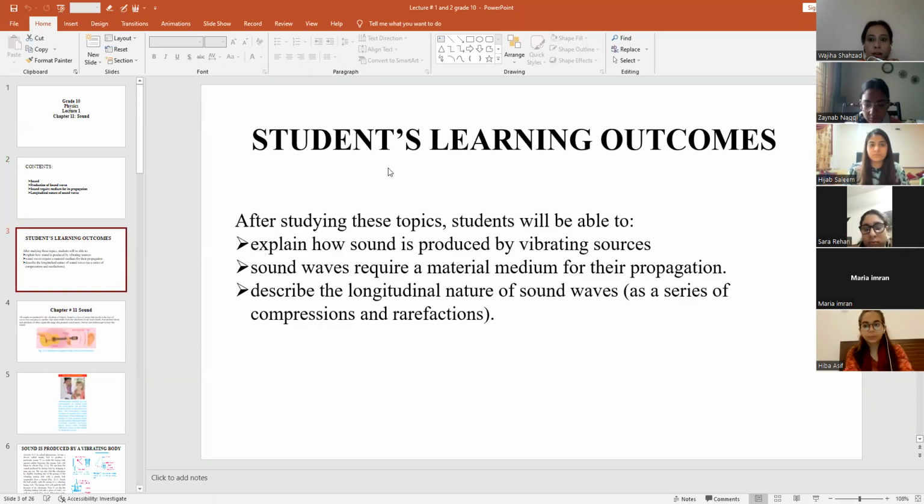Then the learning outcomes of this lecture include: you will be able to explain how sound is produced by vibrating sources. When you are able to know what is sound, then you must know the purpose of vibrating sources. Then sound waves require a material medium for their propagation, and also you will be able to describe the longitudinal nature of sound waves as a series of compressions and rarefactions.